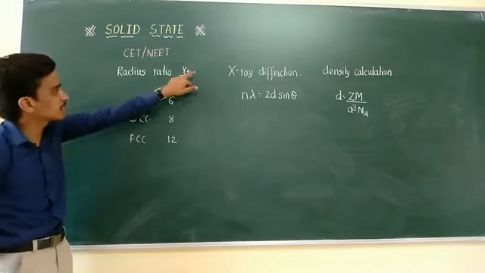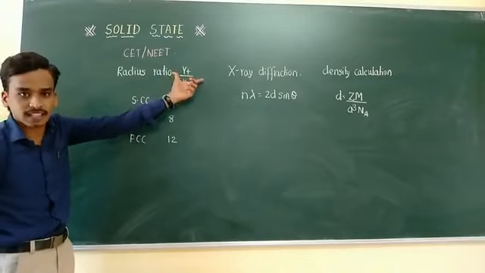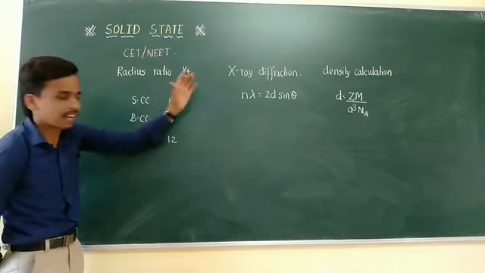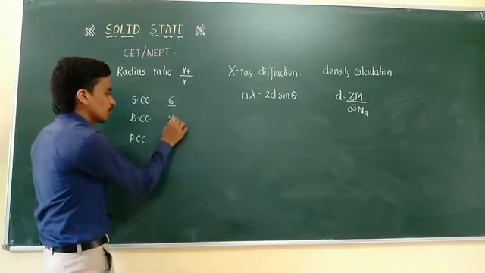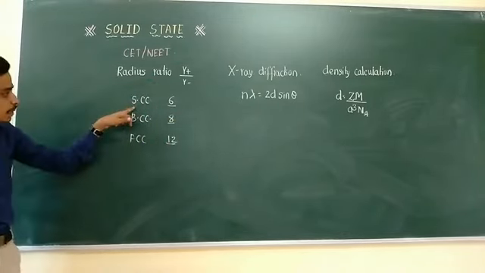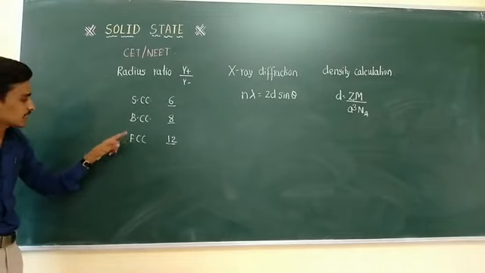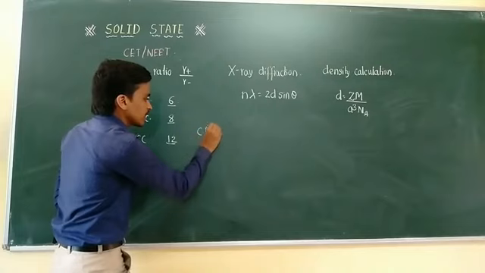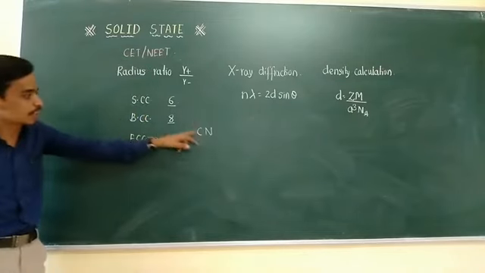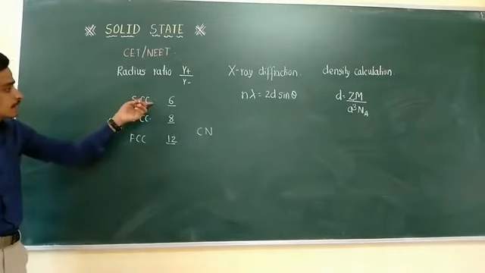It is the ratio of the radius of the cation to the radius of the anion, and this radius ratio can be used in the determination of the coordination number of simple cubic, body centered cubic and face centered cubic crystals. What you know about the coordination number is that it is the total number of neighboring atoms present in the case of the unit cell.